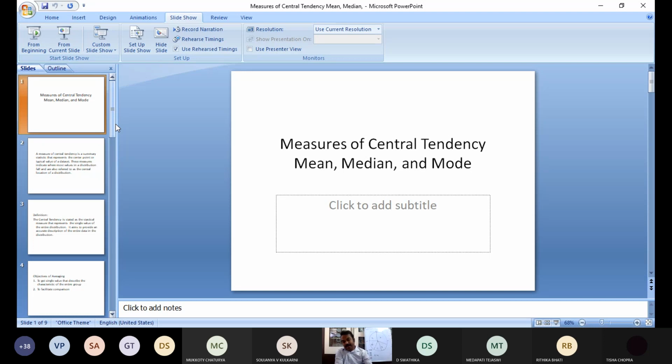Here we have 3 problems: mean, median, and mode. Measures of central tendency. What is the meaning of central? What is your average? For example, what is your percentage? You will tell 90%, 80%, maybe 100%. Maybe somebody has 60, 70, whatever. So you are telling it as your average. So what is that meaning? Central value. What do you actually understand by average?